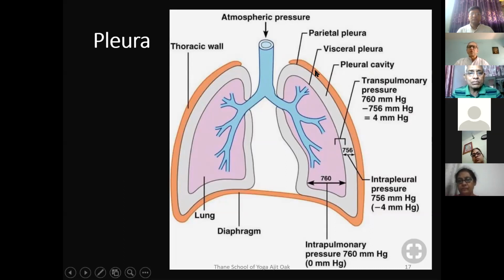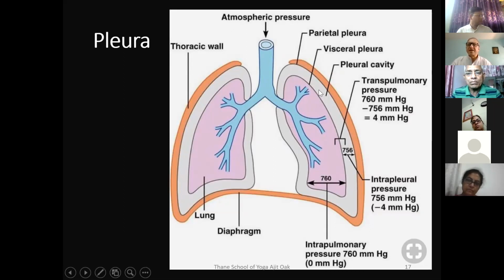So there are two layers of pleura which are covering the lungs. One is called the visceral pleura and one is called the parietal pleura. Visceral pleura is the pleura inside and parietal pleura is the pleura outside. Now this outside pleura is connected closely with the rib cage from inside. The thoracic cage, this pleura is attached to the thoracic cage from inside. And we will very soon know the significance of that.